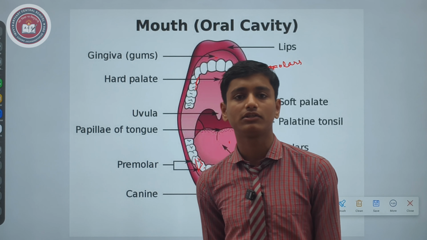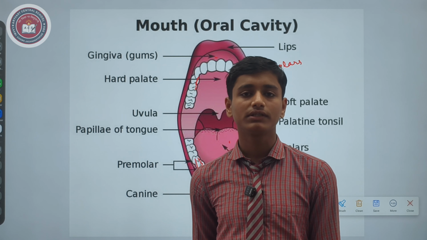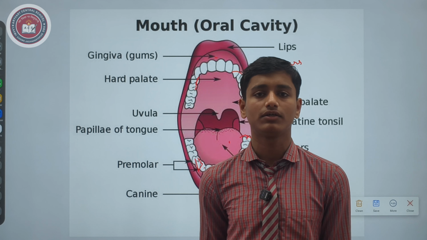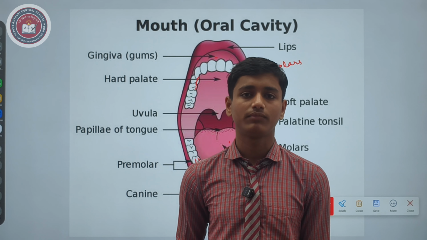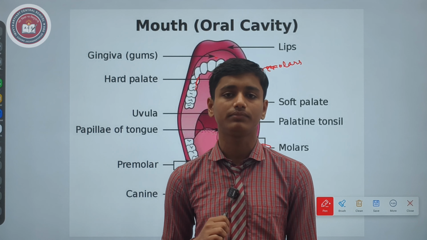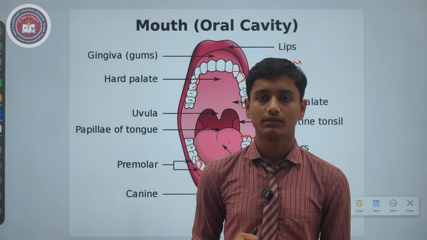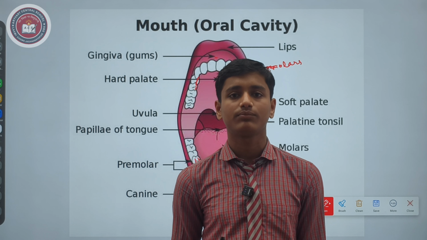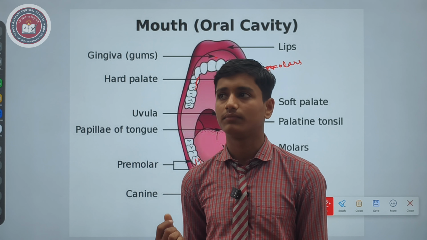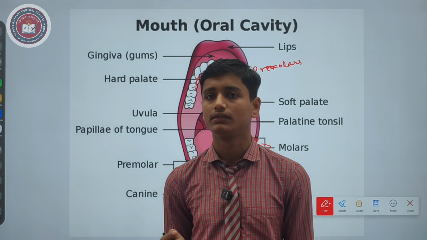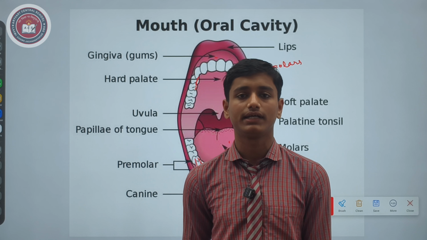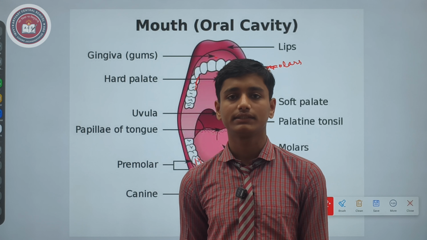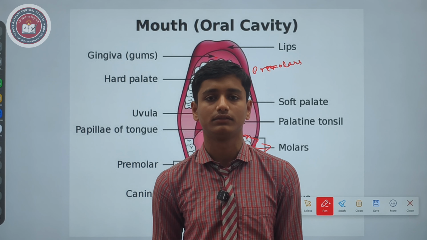The mouth is a very important part of our body. It is also an important part of our digestive system because digestion starts from the mouth. We eat food through our mouth, so we have to take care of it. Two types of digestion take place in the mouth, mechanical digestion and chemical digestion. The digestion that takes place by the teeth is known as mechanical digestion, and the saliva that digests food is known as chemical digestion.